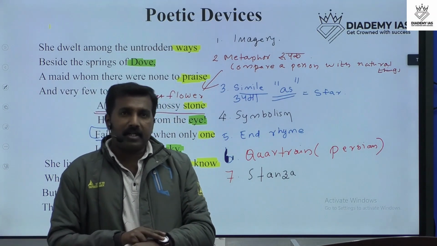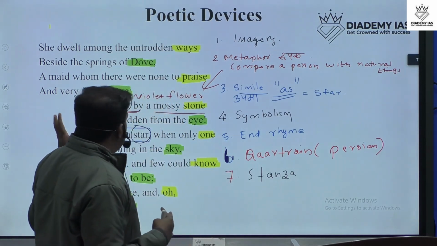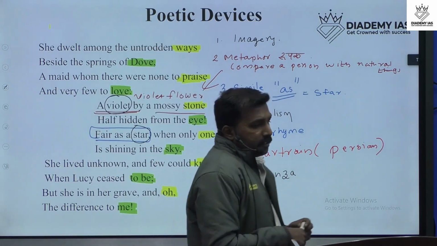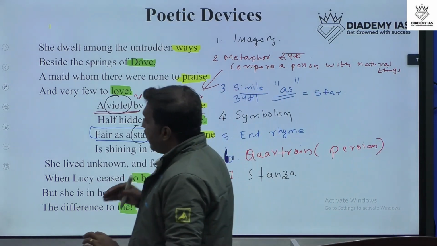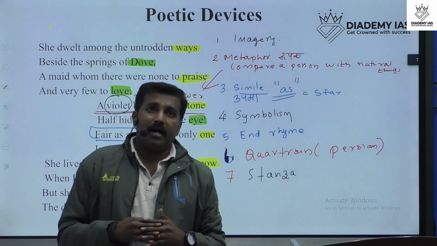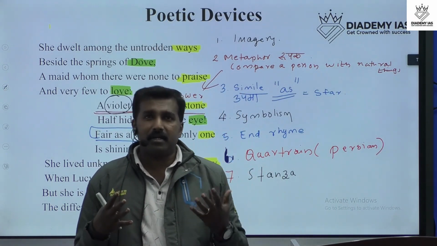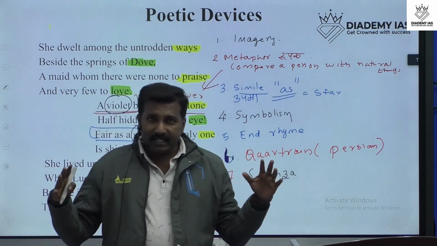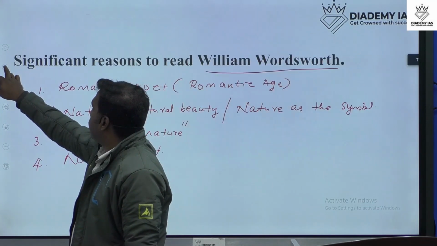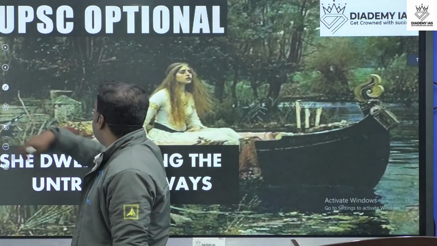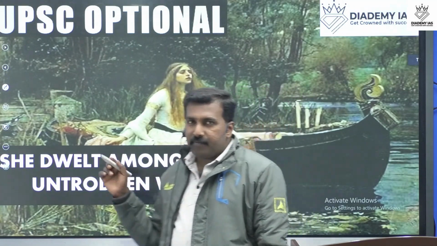So these are the important points relating to this poem that we discussed. And once again we can quickly revise this poem: what is this poem and what are the important imaginations. Let's discuss once again. "She Dwelt Among the Untrodden Ways" is a poem written by William Wordsworth.